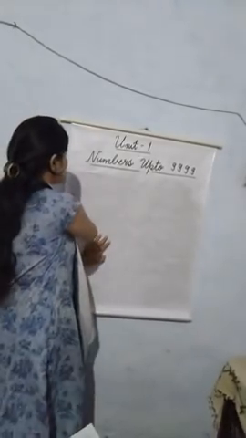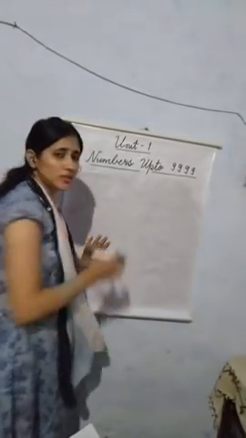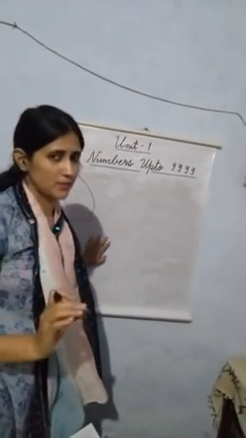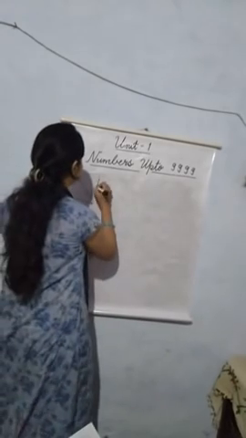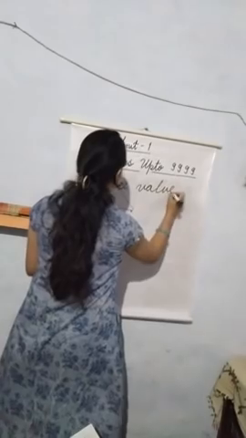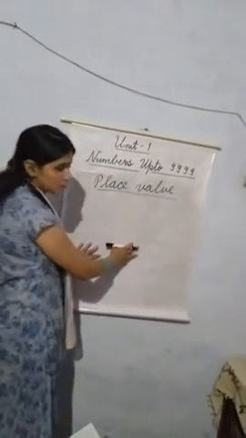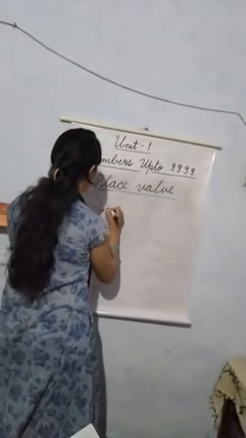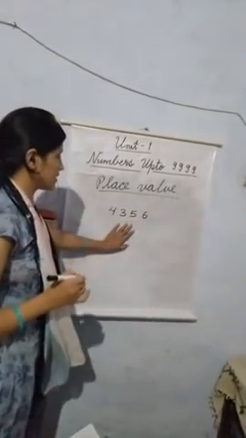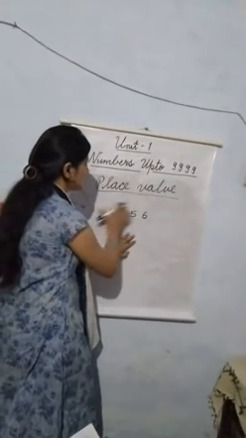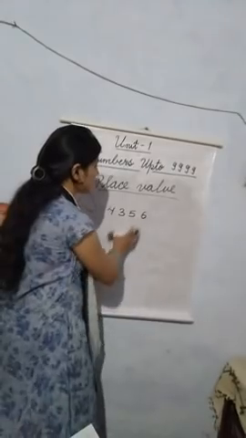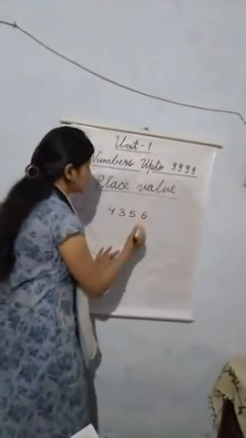By using the place values, we can find out the position of a digit in a number. Okay? For example, we will take a 4-digit number, 4356. This is a number. Now we will find out the place value of each digit.